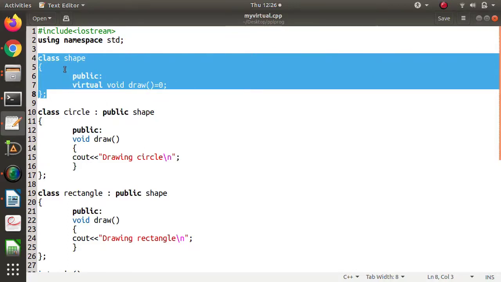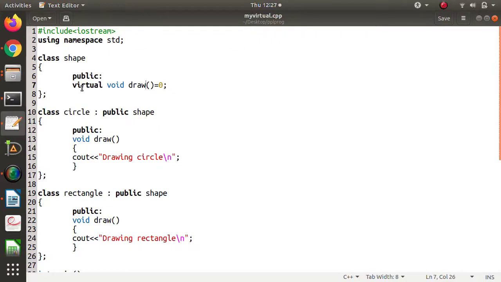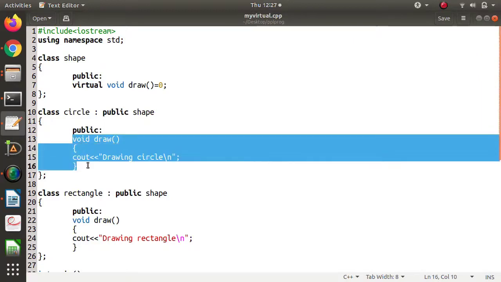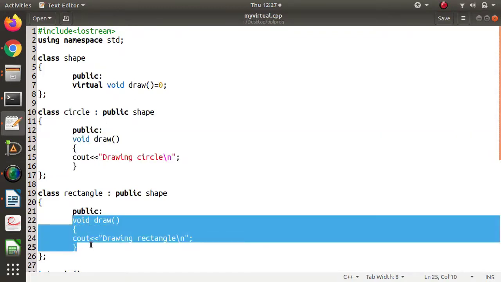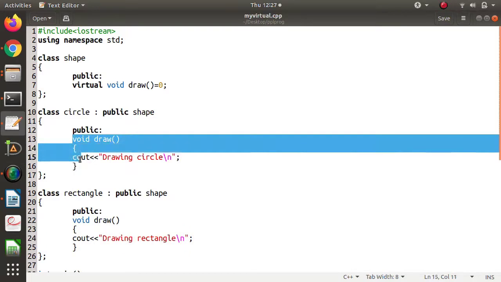But keep in mind, wherever we are extending that class, there we compulsorily have to write a body, or implement this pure virtual function. See, this is a pure virtual function. We have extended the shape class in the circle class. So compulsorily we have to write statements, a body, for this pure virtual function. This is a pure virtual function and here we are implementing it. So compulsorily we have to do that.